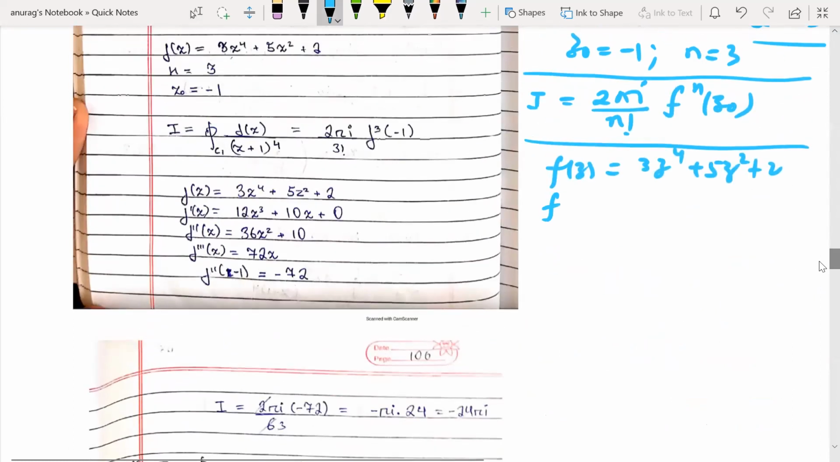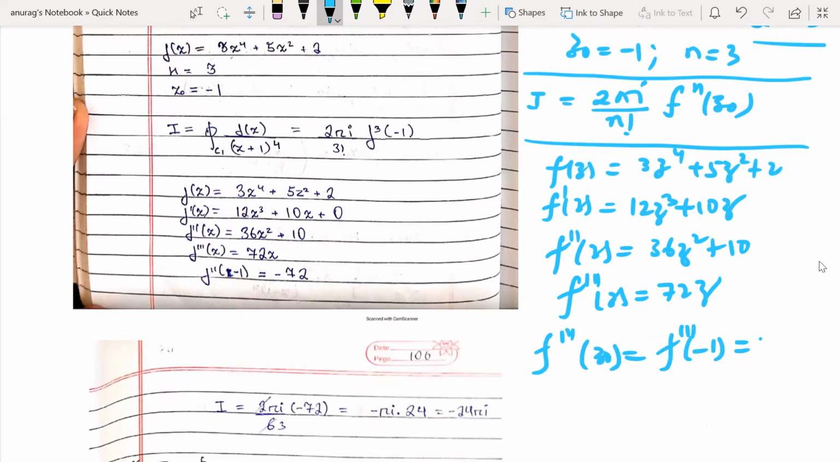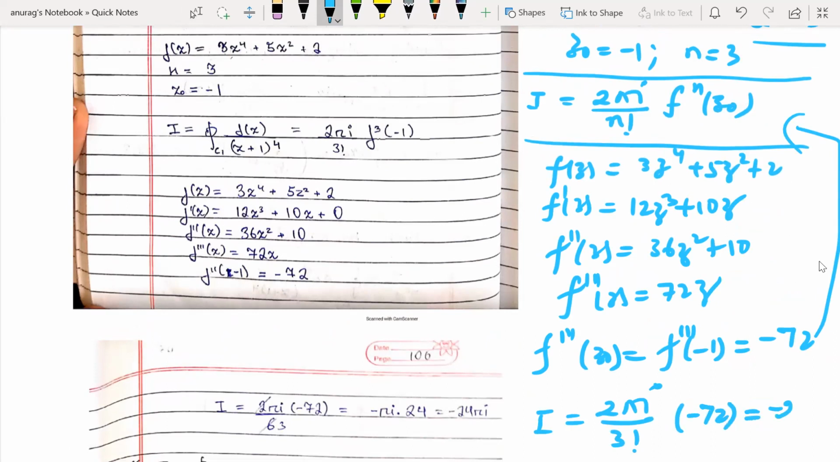What will be the first derivative? f dash of z will be 12z cube plus 10z. The second derivative will be 36z square plus 10. The third derivative is 72z, and we want the value at z naught, which is minus 1, so this is minus 72. Substituting these values, the integration will be 2 pi i by factorial 3, because n is 3, times minus 72. If you simplify it, you will get minus 24 pi i. So the integration gives a value of minus 24 pi i.